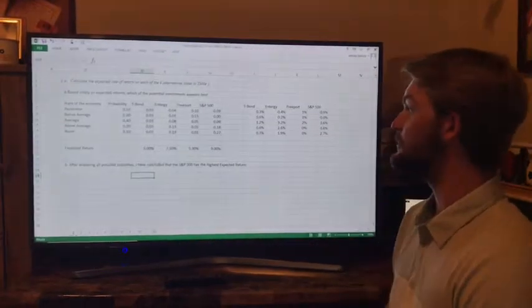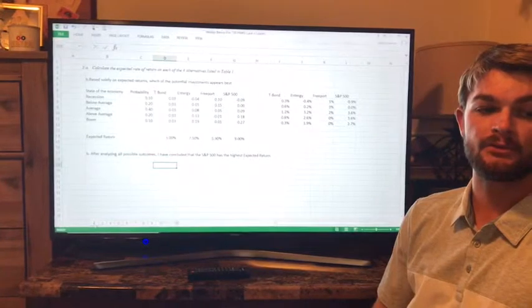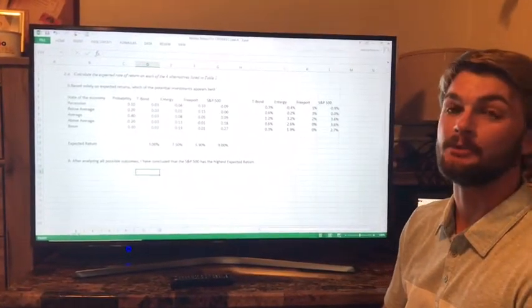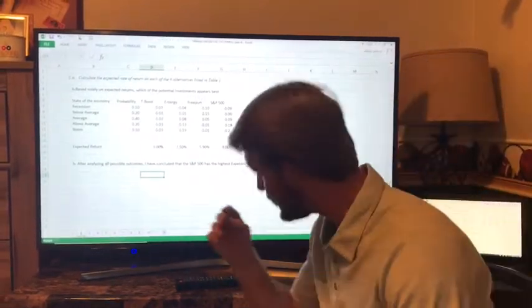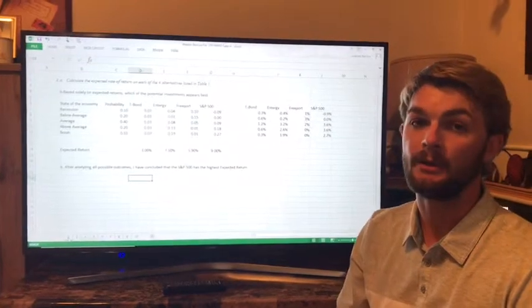For number two, we were expected to find the expected return for all four alternatives. For the T-bond, we found that it was 3%. For Entergy, we found it was 7.5%. For Freeport, we found out it was 5.9%, and the S&P 500 was 9%. So we concluded after analyzing all possible outcomes that the S&P 500 is the best result.